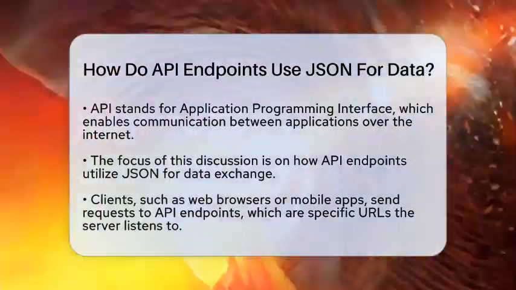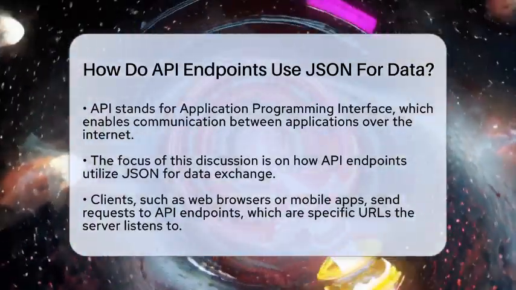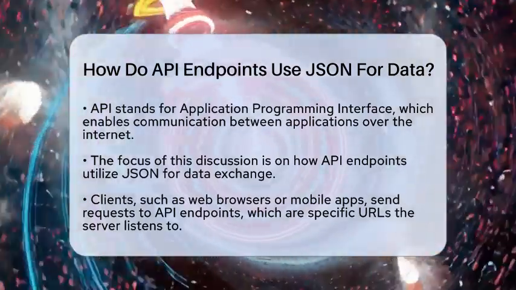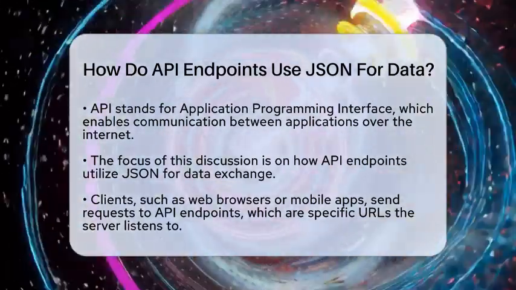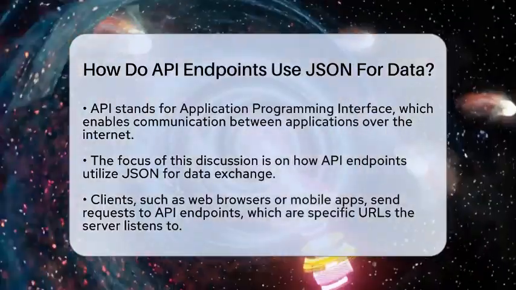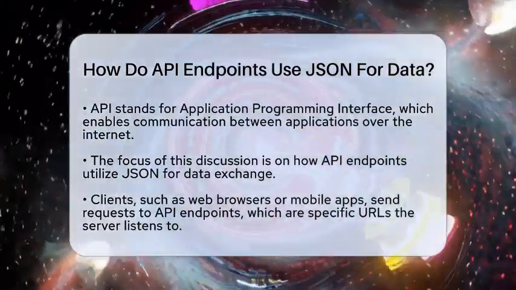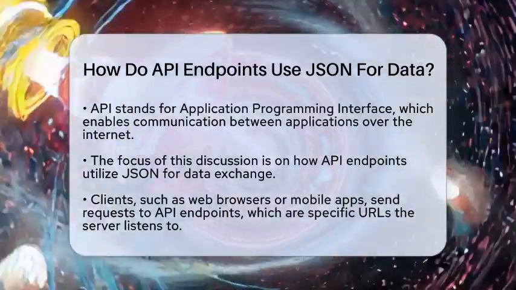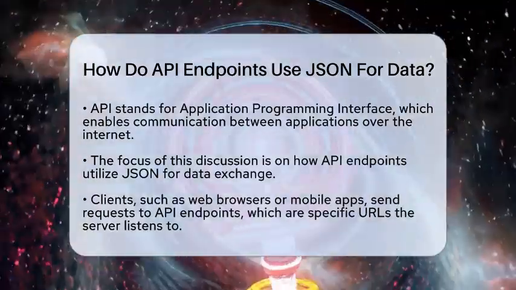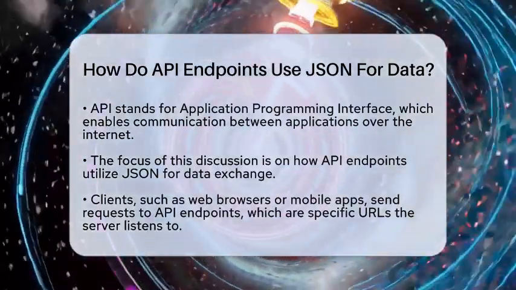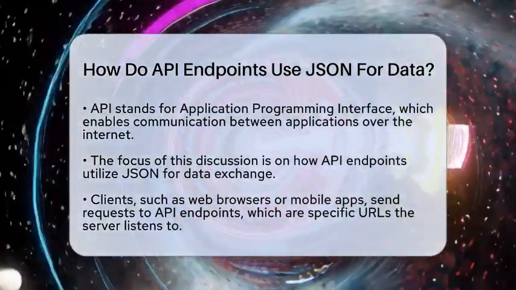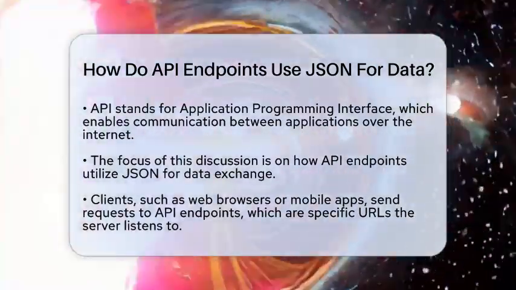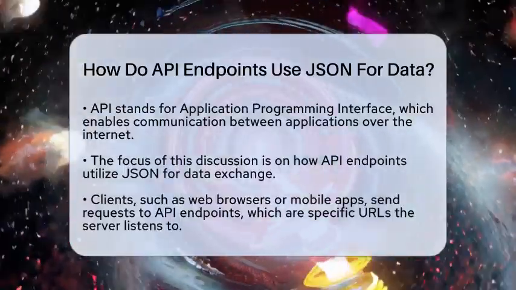When a client, like your web browser or mobile app, wants to interact with a server, it sends a request to an API endpoint. This endpoint is a specific URL that the server listens to for incoming requests. The beauty of JSON is that it provides a simple and clear way to format the data being sent and received. JSON is structured as key-value pairs, which makes it easy for both humans and machines to read.